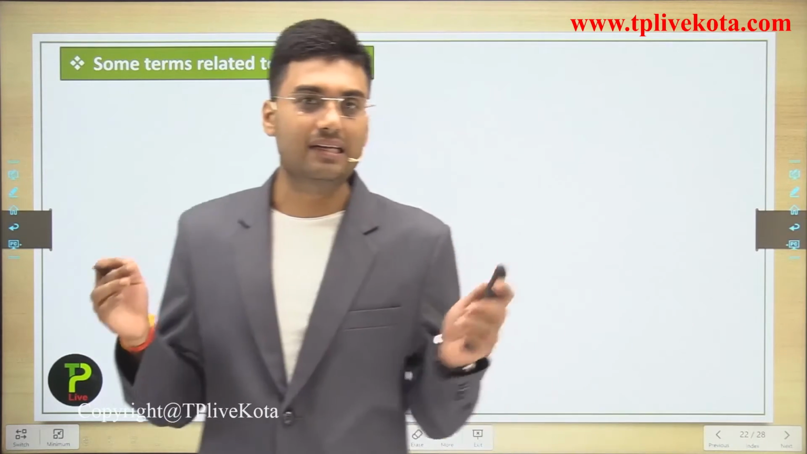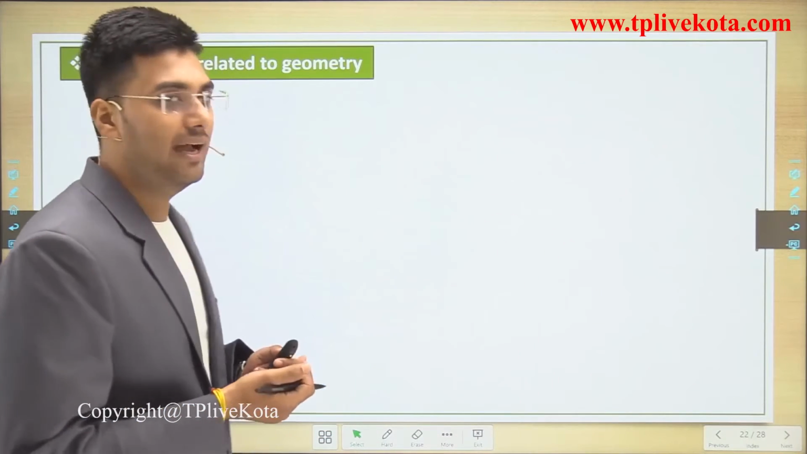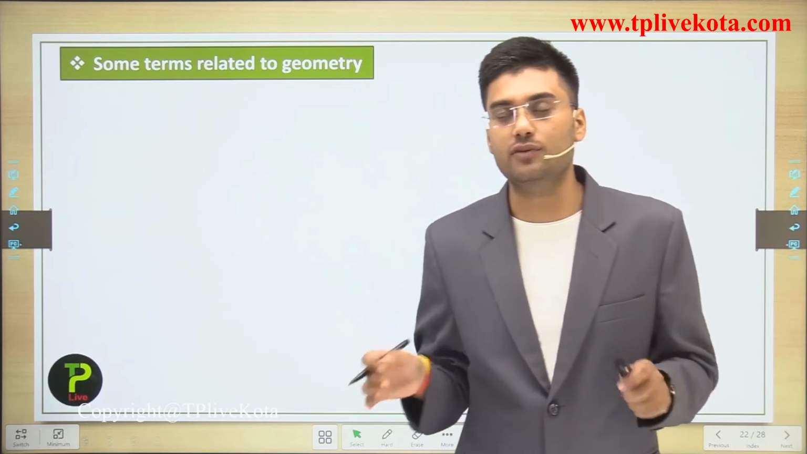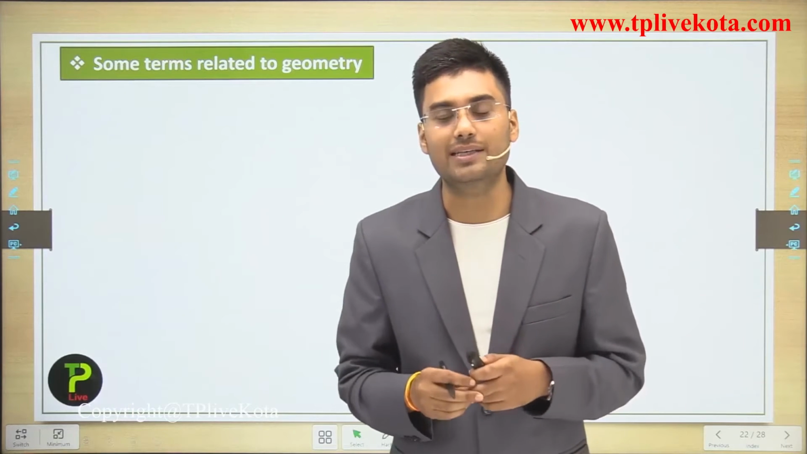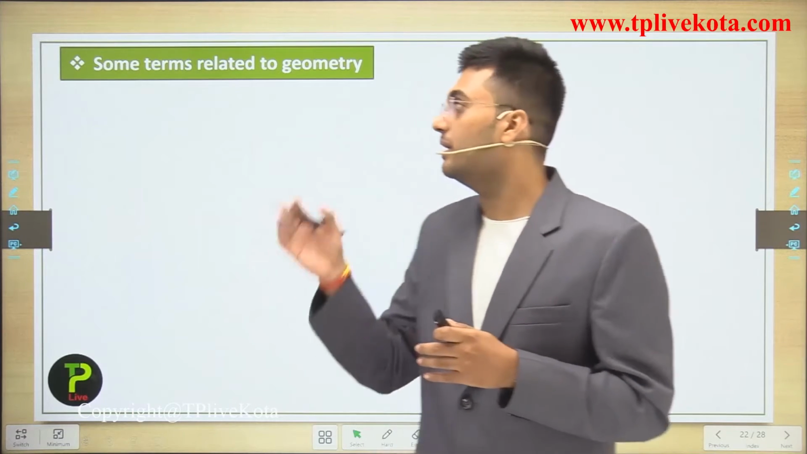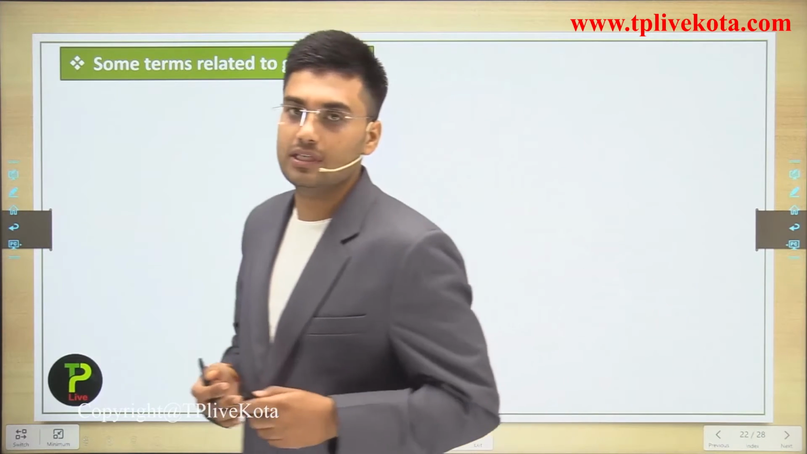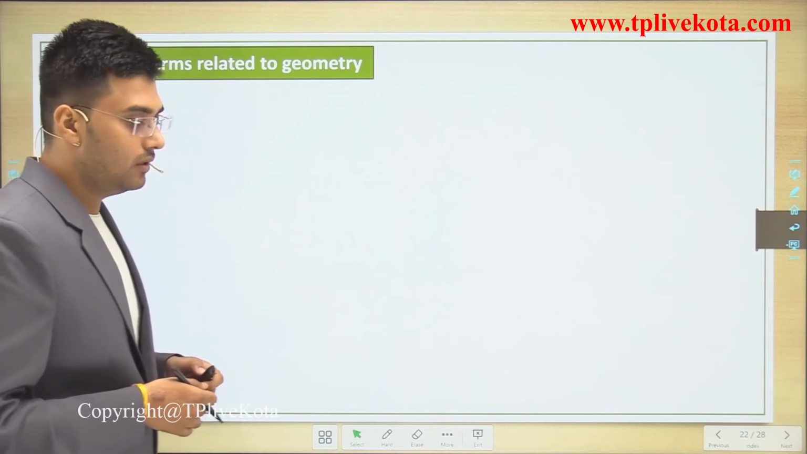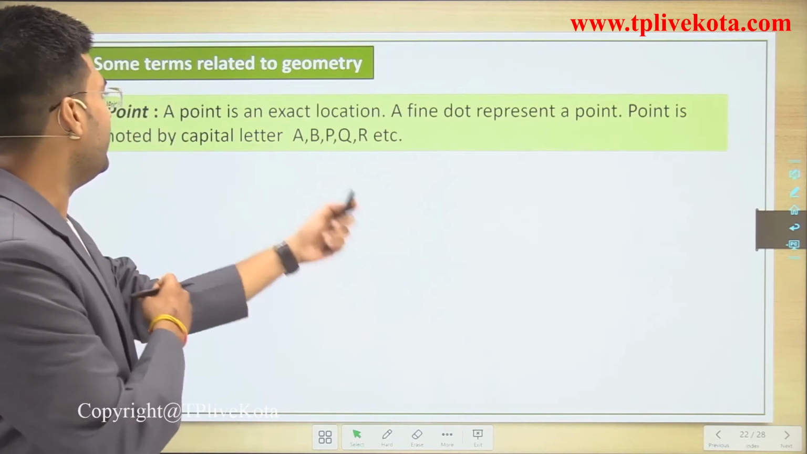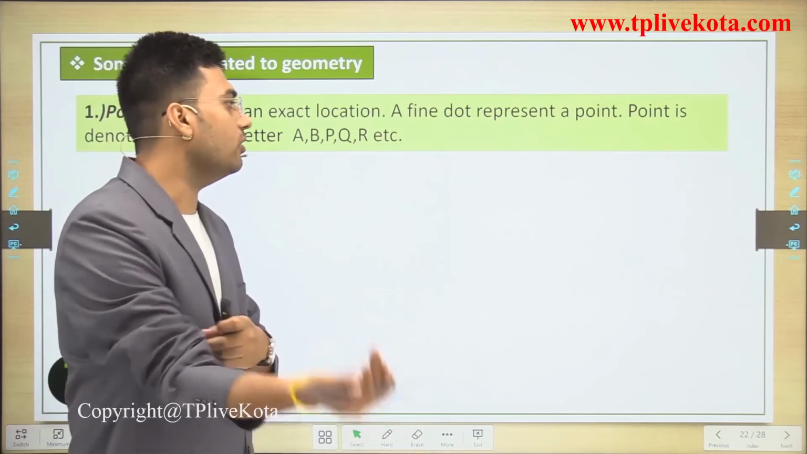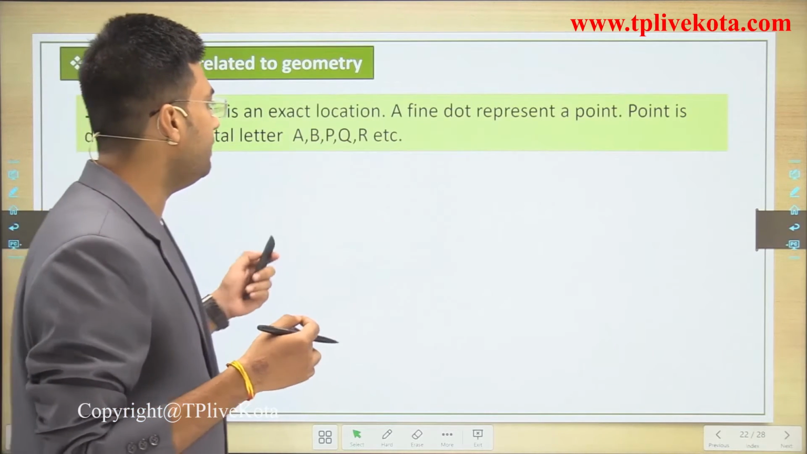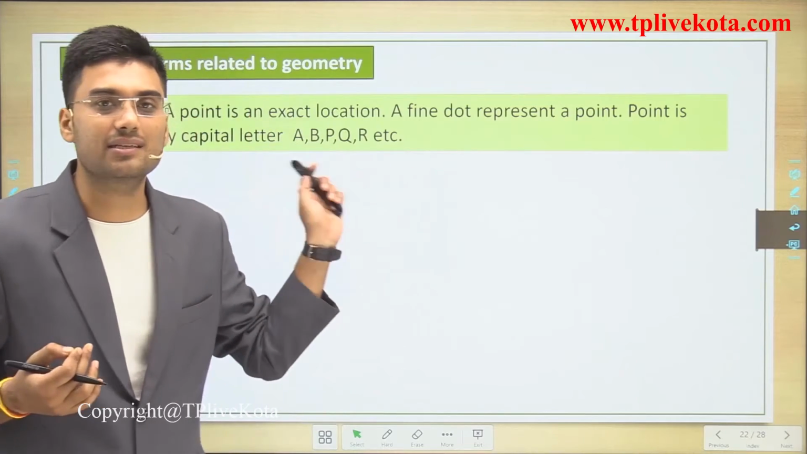some important terms related to geometry. As we discussed in the starting, in this lecture we discuss the history of Euclid's geometry and geometry in India, and then we discuss some important concepts related to geometry. So the first is point. A point is an exact location. A fine dot represents a point. A point is denoted by a capital letter A, B, P, Q, R, etc. We already discussed the point.